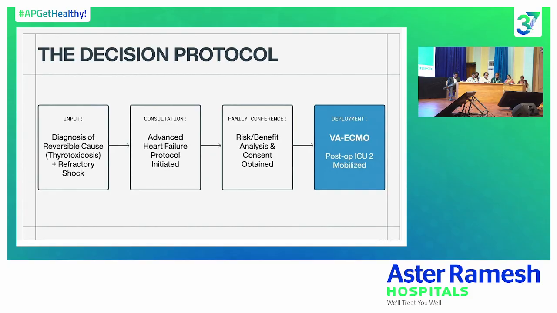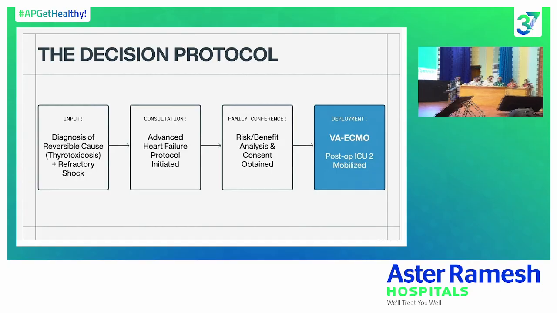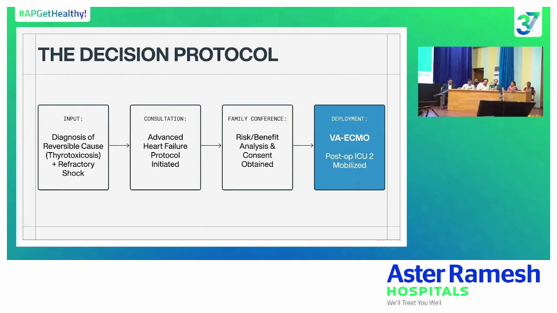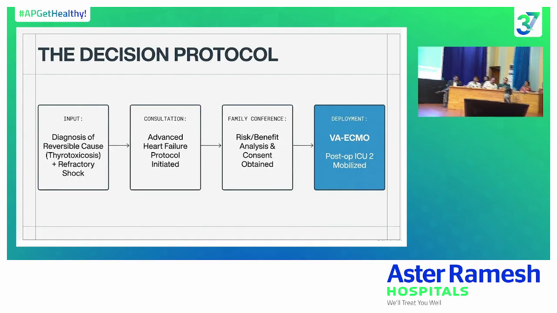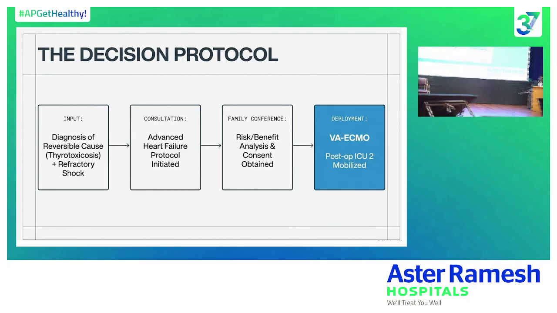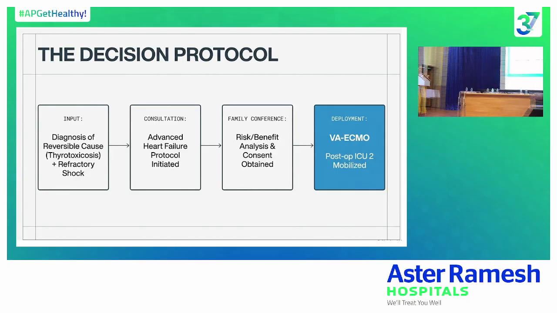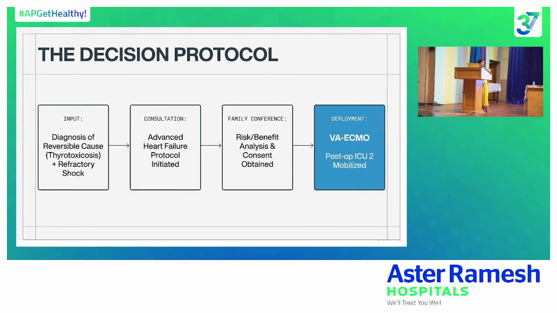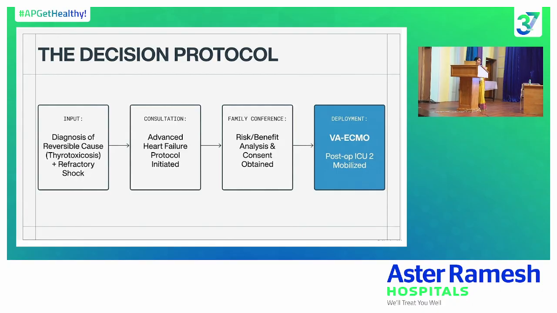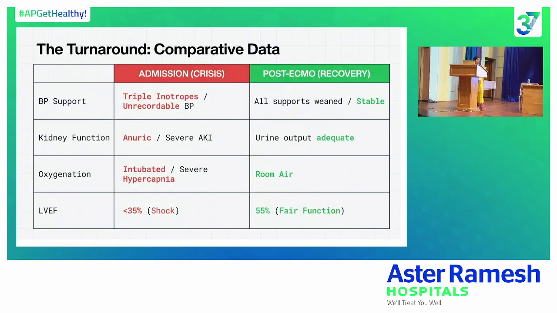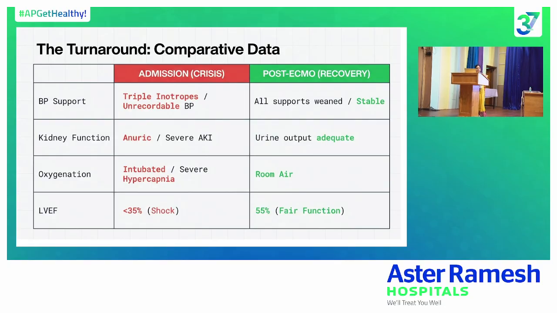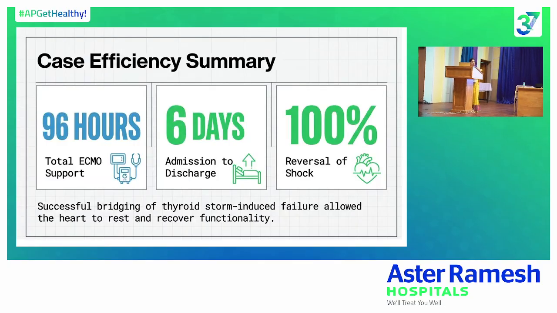This support period we are able to handle, because thyrotoxicosis is a high cardiac output state, and the heart cannot tolerate that high cardiac output. That's why the patient went into severe cardiogenic shock. As we handled the thyrotoxic storm with medical management, he slowly started improving cardiac function. After 96 hours, his ejection fraction improved to 35%, he is off inotropes, and AKI also improved. Within 96 hours we were able to wean him off ECMO, and the patient got discharged on day 6.